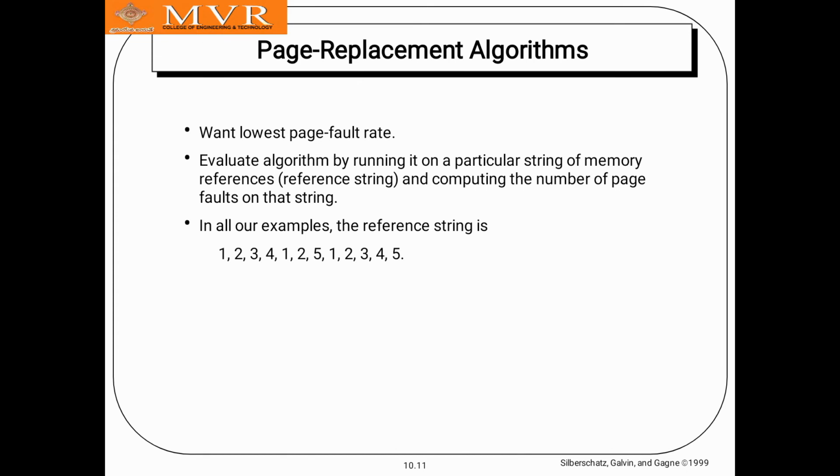See here, these are page replacement algorithms. A page replacement algorithm wants the lowest page fault rate, and we evaluate the algorithm by running it on a particular string of memory references and computing the number of page faults on that string. In all our examples, the reference string is this one: 1 2 3 4 1 2 5 1 2 3 4 5.